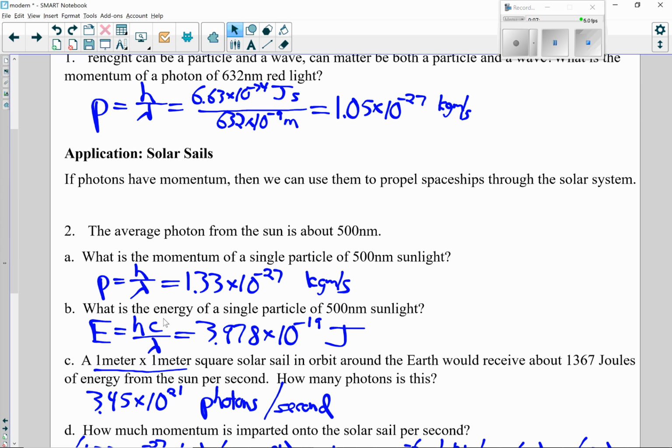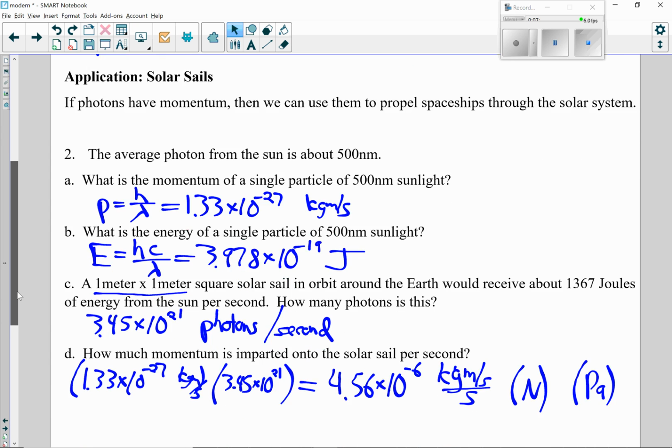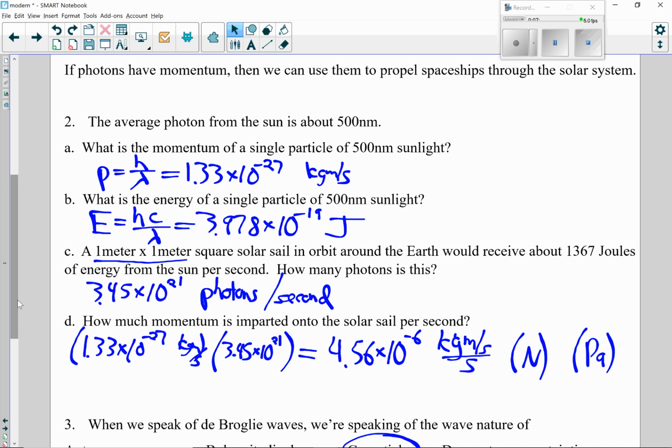What's the energy of a single particle of light? We're using E equals hf. And then for f, we're putting in c over lambda. So hc over lambda, we get 3.978 times 10 to the negative 19 joules. If we have a 1 by 1 square meter solar sail, it will receive 1367 joules per second. So we can figure out how many photons that is. That's 3.45 times 10 to the 21 photons per second.